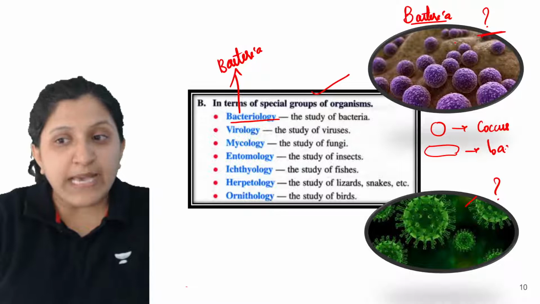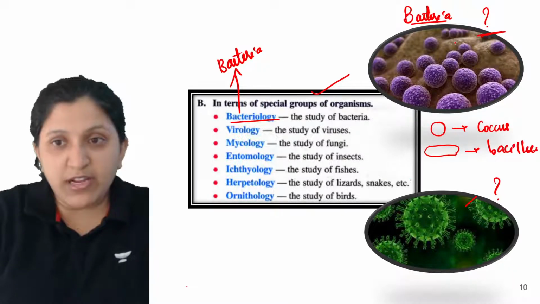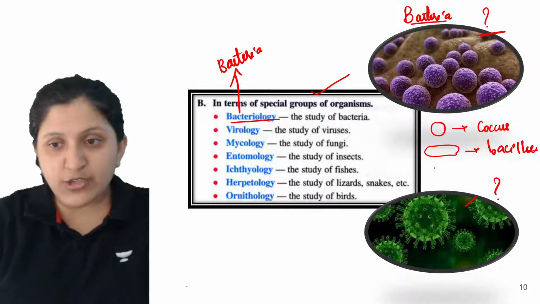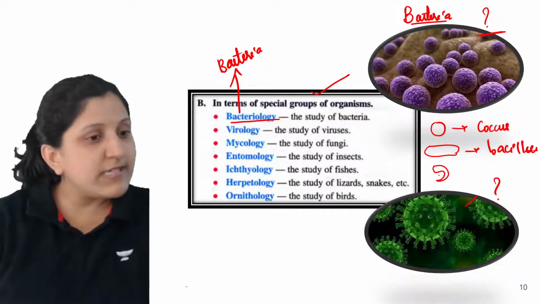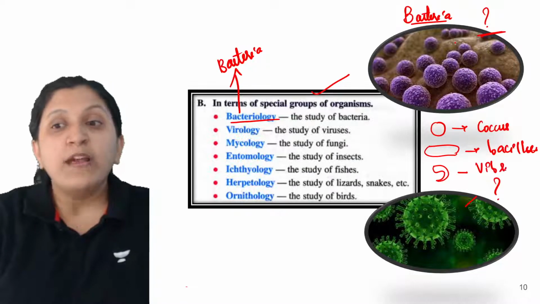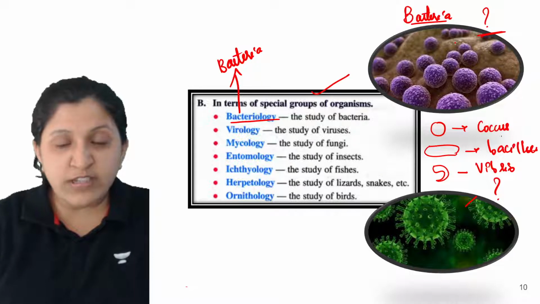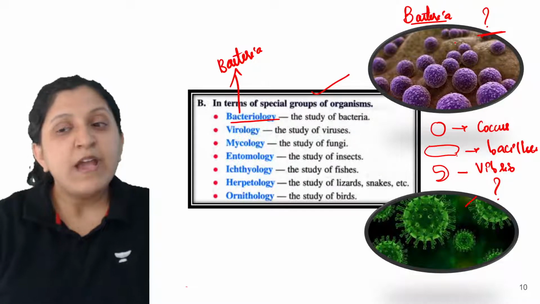It is a bacillus. Depending on the shape we will be naming them. If this is the shape, what do we call it? That we call a vibrio. The cholera that is caused by Vibrio cholerae, the shape of that bacteria is comma in shape.